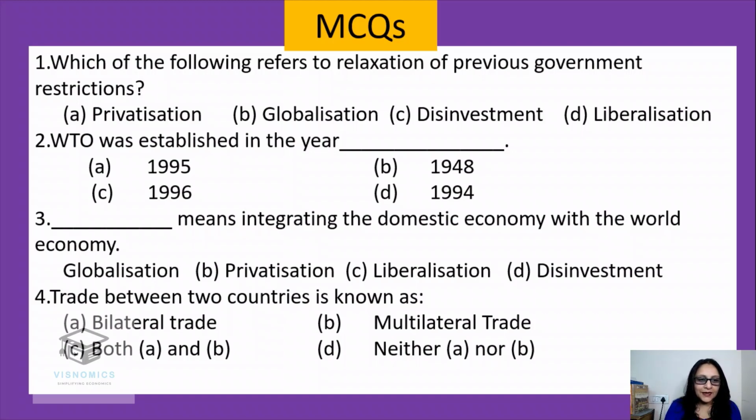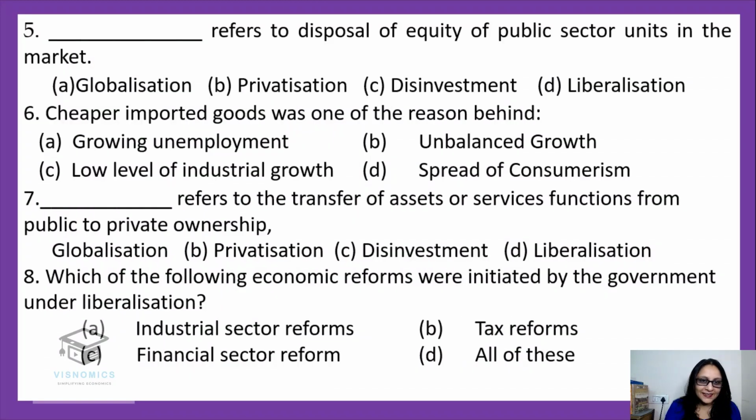Dash means integrating the domestic economy with the world economy. Perfect. It's globalization. So globalization is basically all the world economy. They are going to have international trade among each other. Trade between 2 countries is known as, yes, it is bilateral trade.